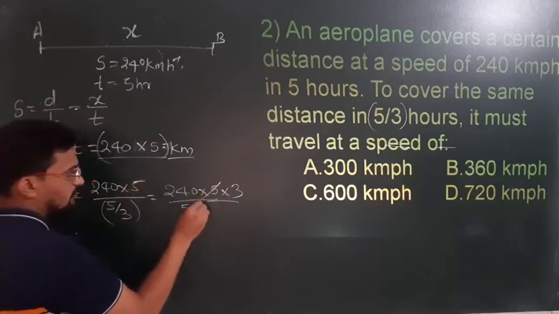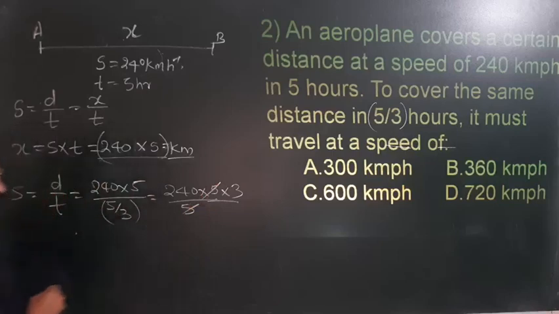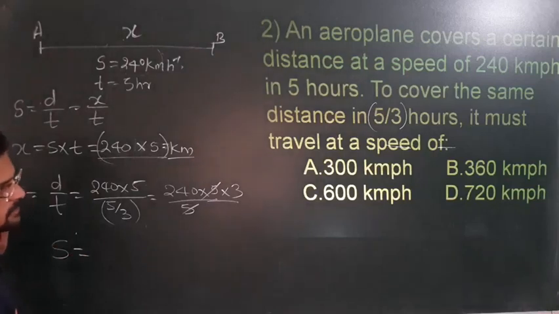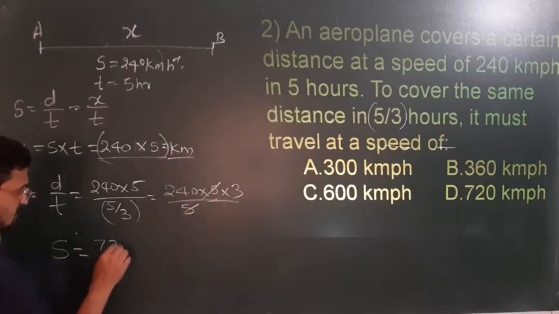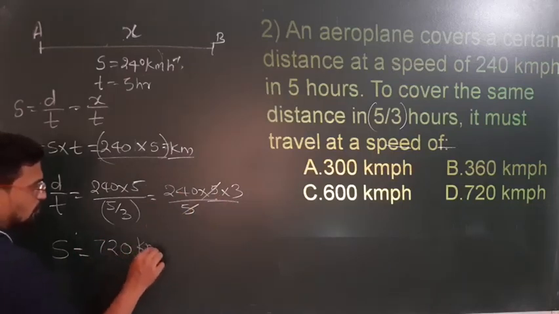So 5 cancels out. So speed is equal to, you will get kilometer per hour. So 24 into 3, 72 and 0. So kilometer per hour.